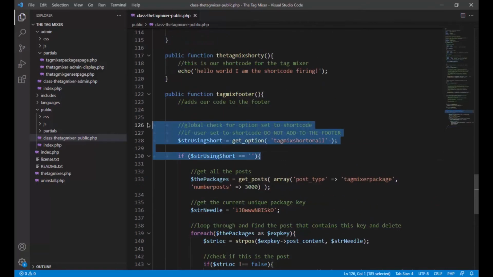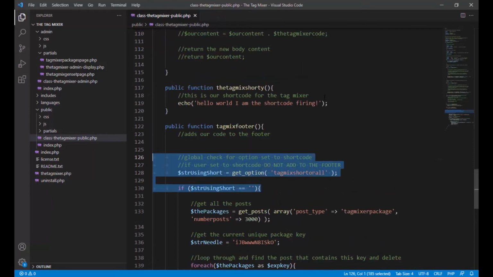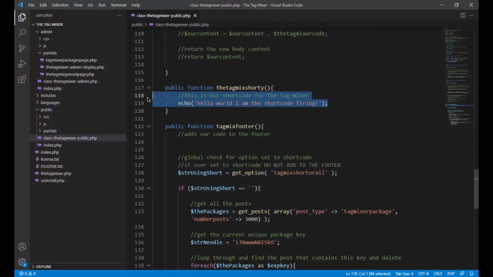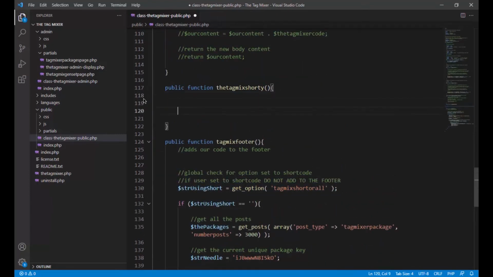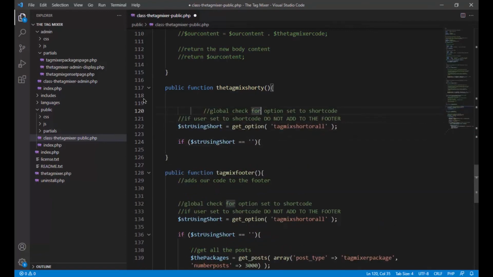Now what we're going to do is we're going to do the exact opposite in the shortcode. Remember, tag mix shorty is the shortcode. This is where the shortcode looks to get its code from. So now we're going to do the exact opposite. Say global check for the option to set the shortcode. If the user set to shortcode, output as shortcode.